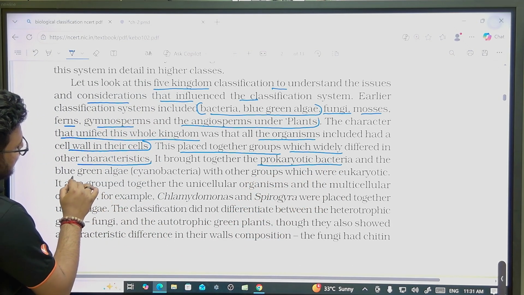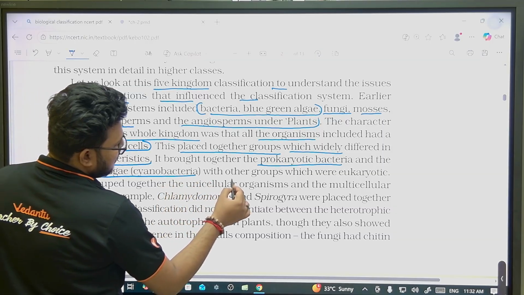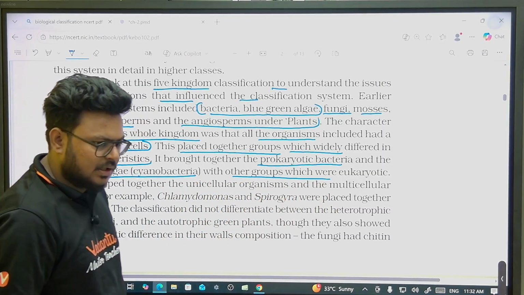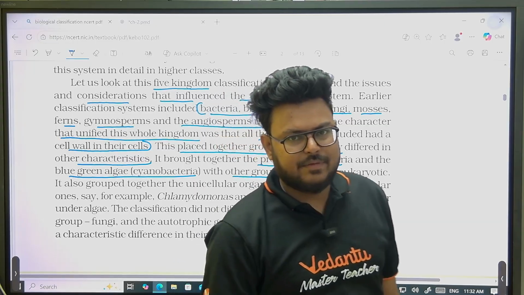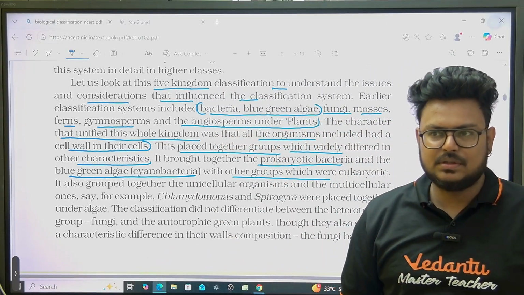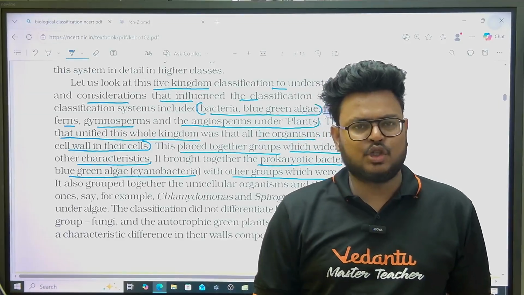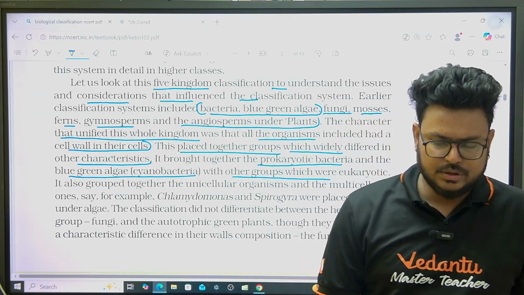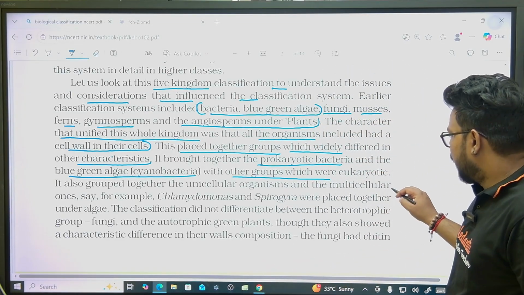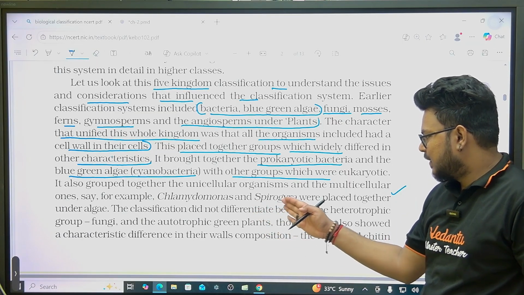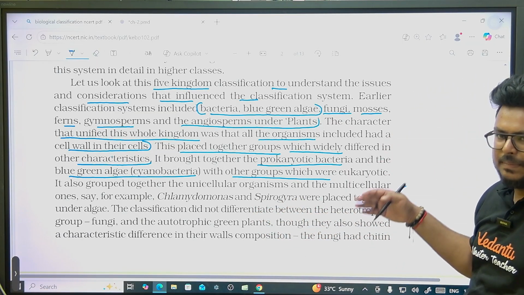Next thing, it brought together prokaryotic bacteria and blue-green algae, cyanobacteria, with other groups which are eukaryotic: pteridophytes, bryophytes, angiosperms, gymnosperms, algae, they all are eukaryotes. It also placed unicellular and multicellular organisms together. Chlamydomonas and Spirogyra were placed with higher plants.